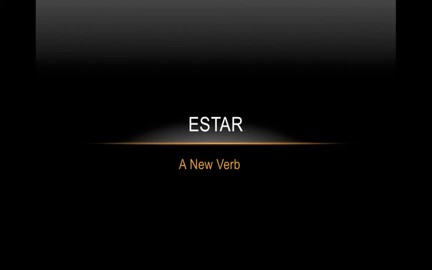Tonight we are taking notes on a verb called estar, and you should recognize right away that it is a verb because it ends in AR. So we're going to learn all about how to use this verb and how to conjugate it. You will probably need your 3-column notes on school vocabulary.